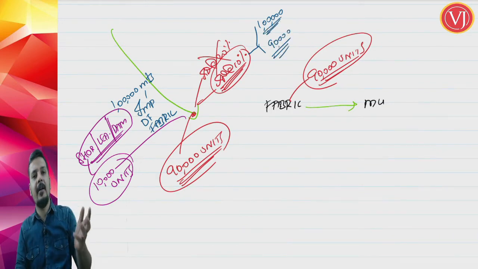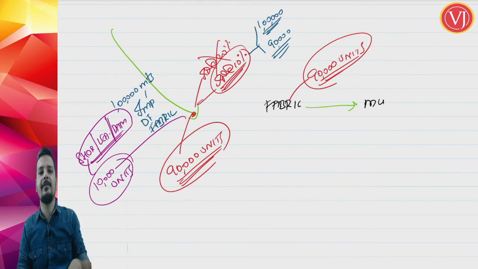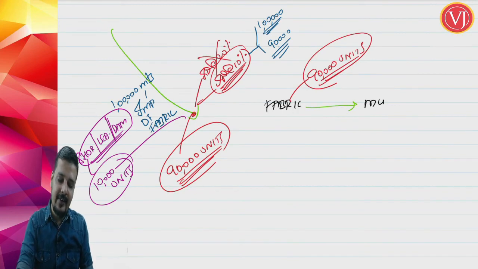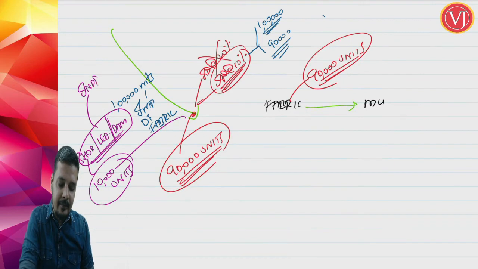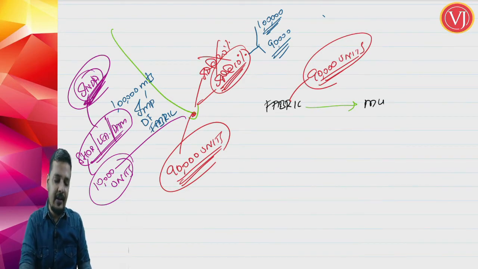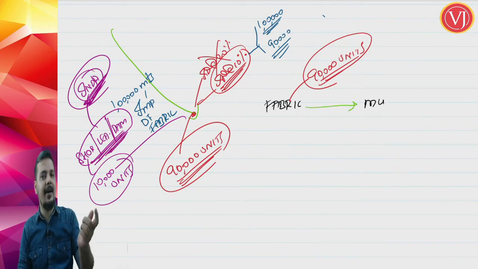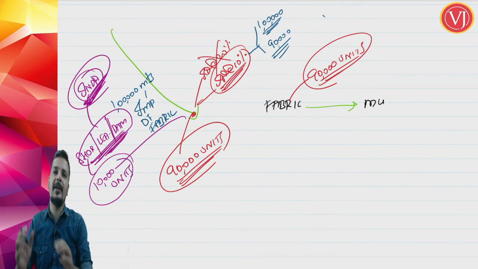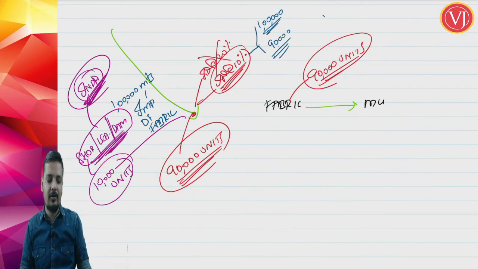Assuming that this loss has happened after reaching India. If it has happened before reaching India, the levy itself is on 90,000 units. We are not discussing that. This shortage, leakage or damage has happened in India, after the goods have reached, after the goods have been taken by the importer. So this loss or shortage or leakage has happened in India after the goods were cleared.